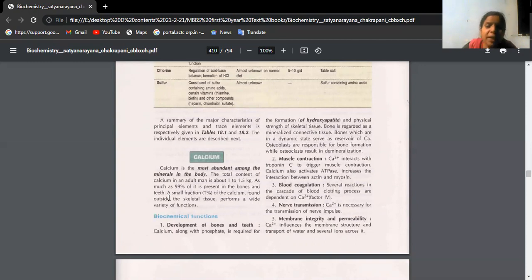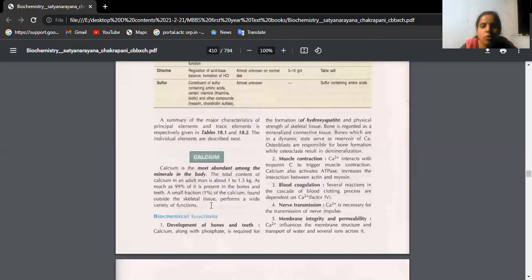The total calcium content in an adult human being is 1 to 1.5 kilograms, because it forms skeletal tissue, muscular tissue, and has other functions. It helps in the development of bones and teeth. Bones are made up of hydroxyapatite crystals, and those hydroxyapatite crystals are in turn made up of calcium.